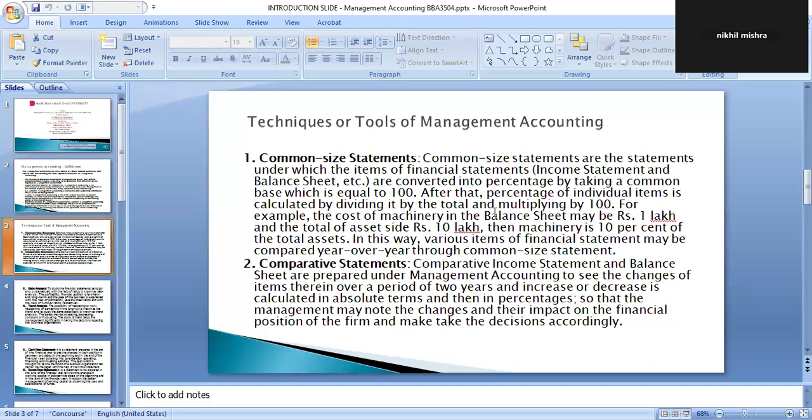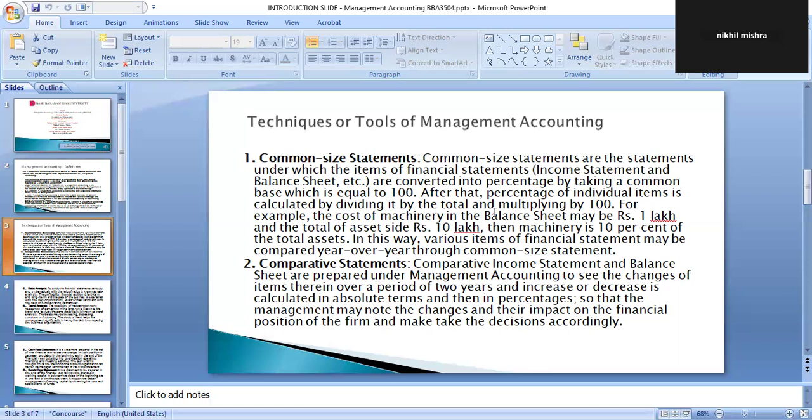In common size statements, all the financial statements are analyzed on a common parameter. Basically, the balance sheet and income statements are taken on a common base. The factors included in those statements are calculated in terms of percentages. That's why this is known as common size statements. There are two types of common size statements: the common size income statement and the common size balance sheet.